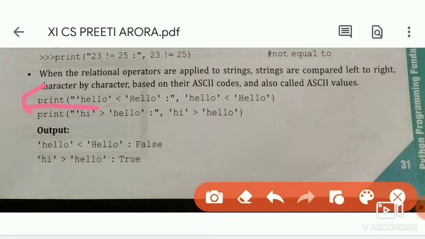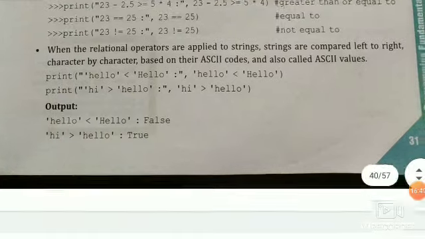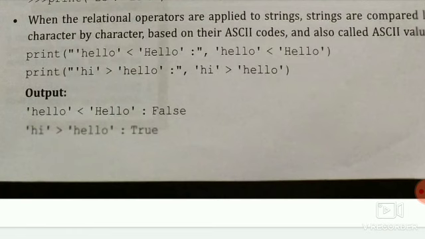When the relational operators are applied to strings, they are compared starting from left to right, and when we check hi is greater than hello, it gives us true. Here the ASCII value of a small letter is more than that of the capital letter, therefore hello less than Hello is false, but hi greater than hello is true.